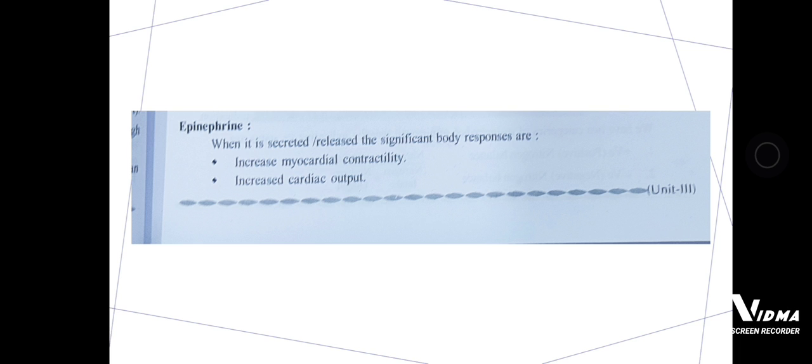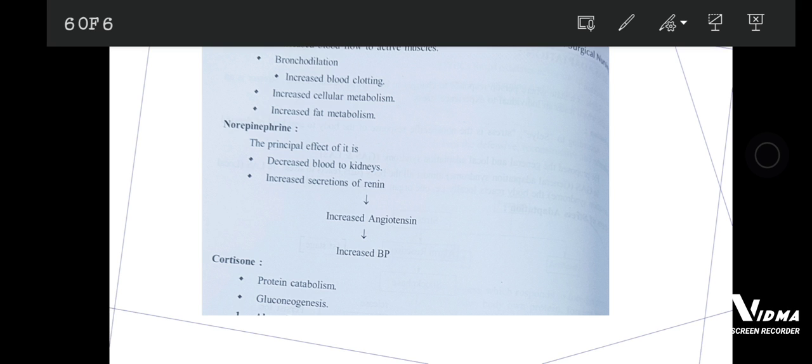Epinephrine may increase myocardial contractility and cardiac output, norepinephrine may increase the blood pressure, and cortisol may cause gluconeogenesis and protein catabolism. So this is it from today's class, and hope you will write this.